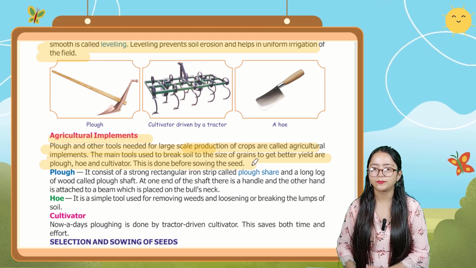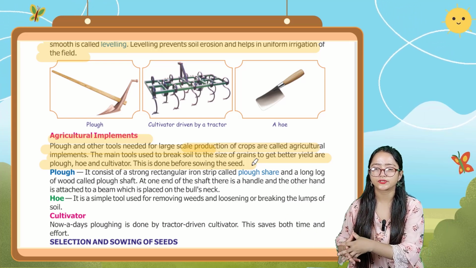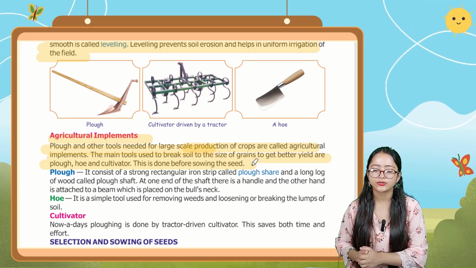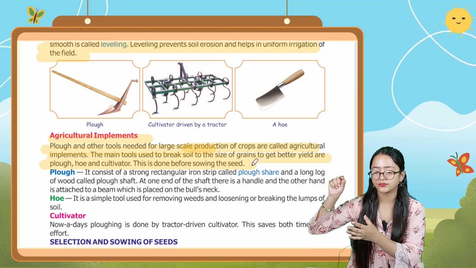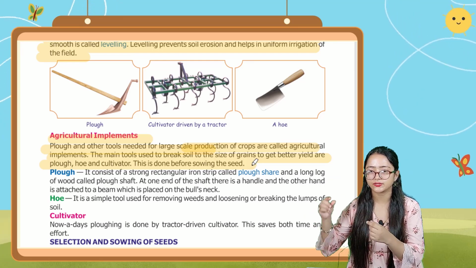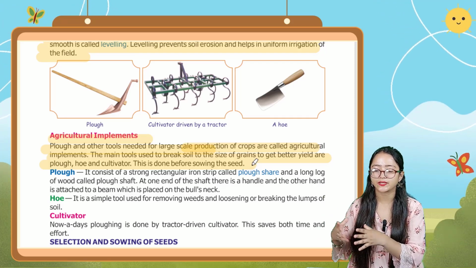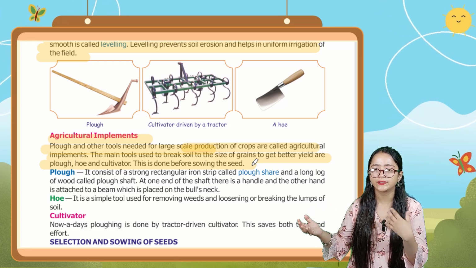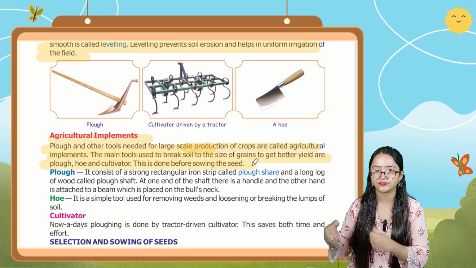So it is saying that plow and other tools are needed for very large scale production of crops, and are also called agriculture implements. So the main tools which are used to break the soil to the size of the grain to get better yield are plow, hoe, and cultivator. And this is done before sowing the seed.